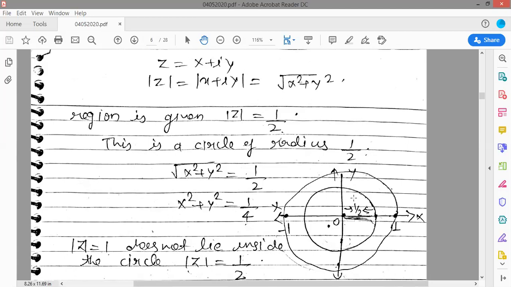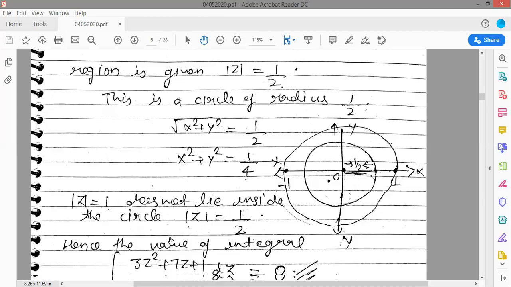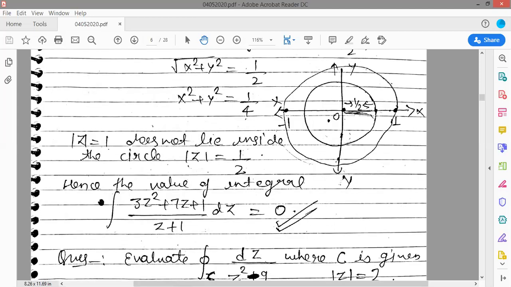Is it possible that the singular point z equals minus 1 lies inside the half circle? This is not possible, because half is less than 1. So this point lies outside of the given circle. That means mod z equals 1 does not lie inside the circle mod z equals half. Hence the value of this integral is equal to 0. This is the way to use the Cauchy-Goursat theorem.